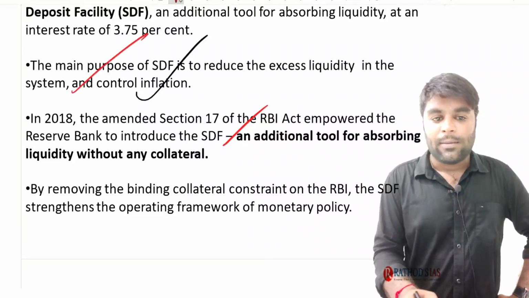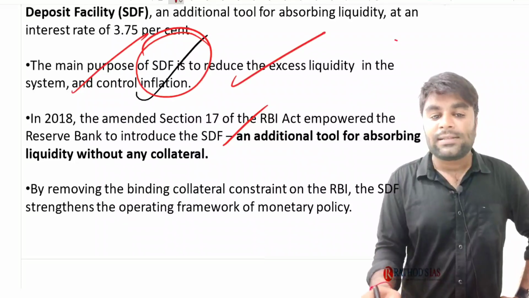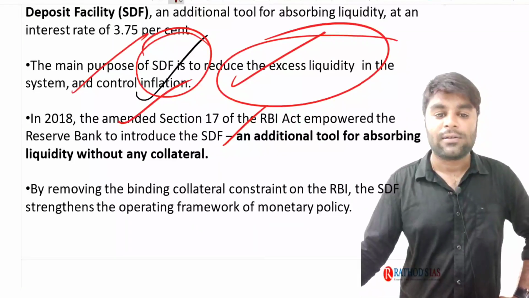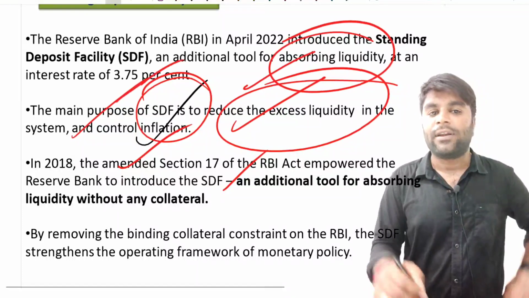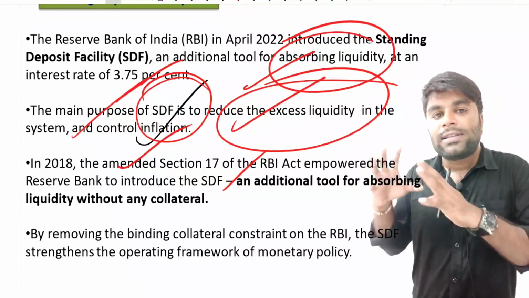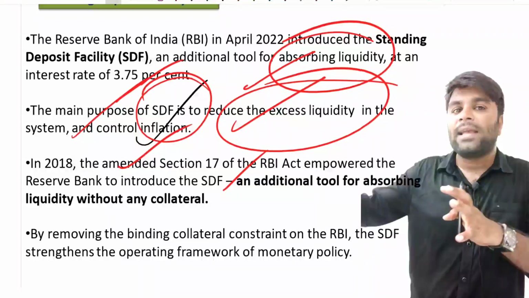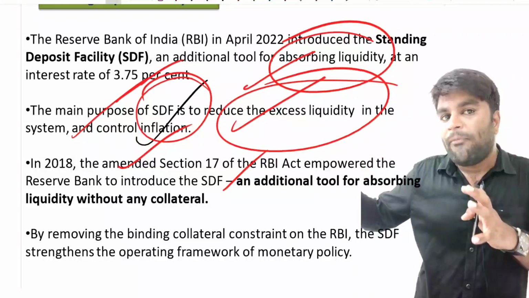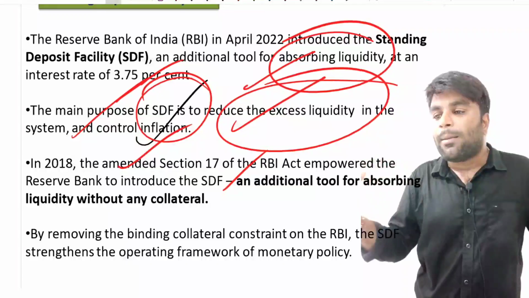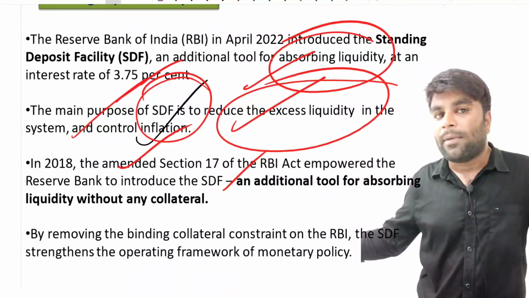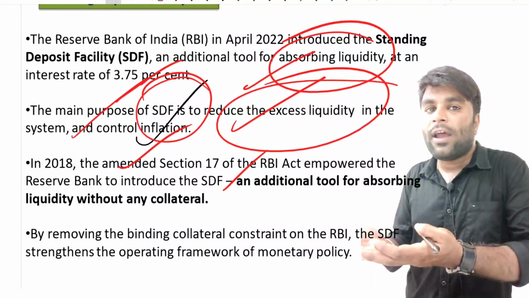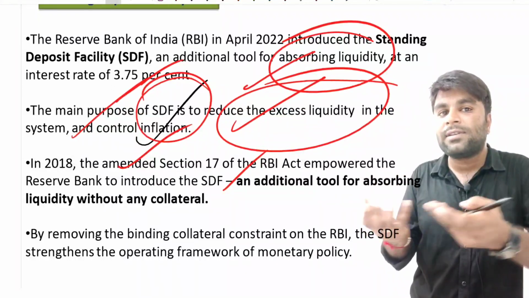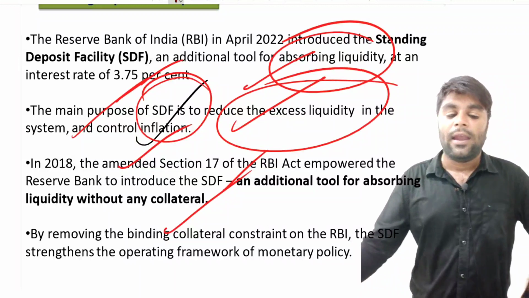So, the main purpose of the SDF is to reduce the excess liquidity in the system and control inflation. It is an additional tool to absorb liquidity. Understand, under the standing deposit facility, the banks can place their money with the RBI. When the banks place their money with the RBI, the banks don't have enough money to lend to the people. The people don't have enough money and don't demand goods and services, so inflation will come down. In such a way, it is going to work.